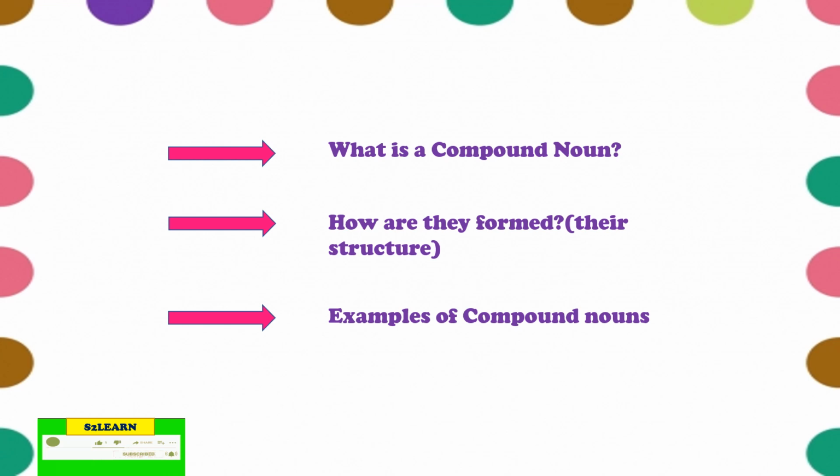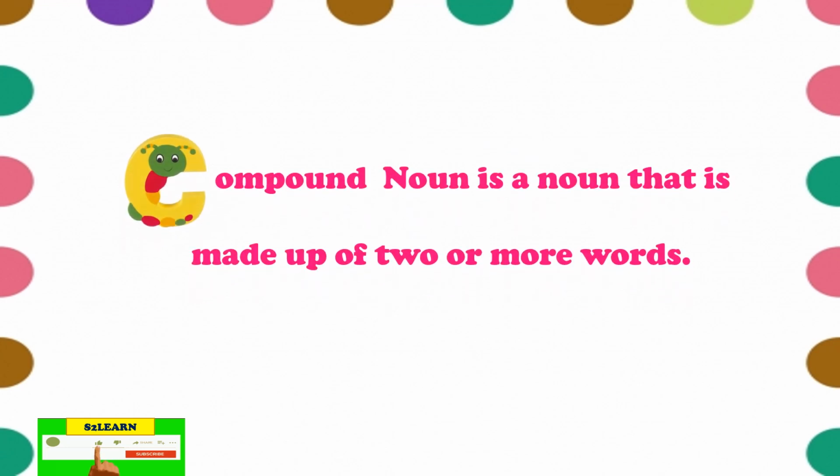Now, what is a compound noun? You have heard about the word compound. Compound means which involves two or more words. So what is a compound noun? A compound noun is a noun that is made up of two or more words. So we are joining two or more words to make a compound noun. Just keep this in mind. You don't have to go for any complex definition. A compound noun is a noun that is made up of two or more words.